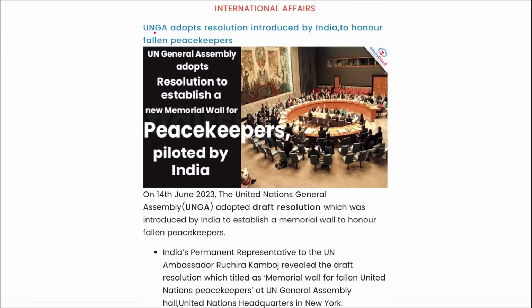Next is International Day. UNGA adopts the resolution introduced by India to honor fallen peacekeepers. I repeat, the United Nations General Assembly has adopted a draft resolution introduced by India to establish a memorial wall to honor the fallen peacekeepers.